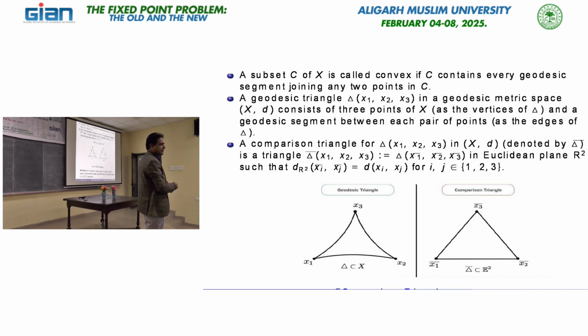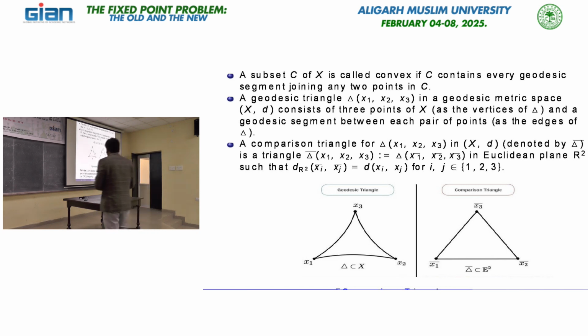In general we can define CAT(k) spaces, where geodesics are curved and their curvature may be anything. A CAT(k) space is a collection of geodesics whose curvature is k or less than k, but for simplicity we are just taking curvature 0 or less, that is, non-positive curvature.